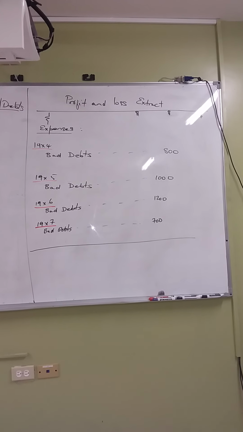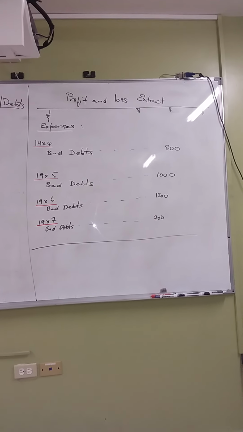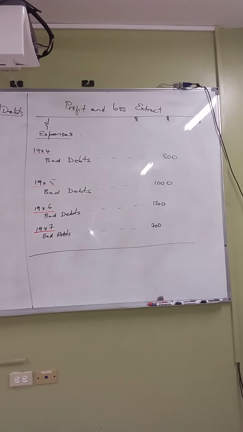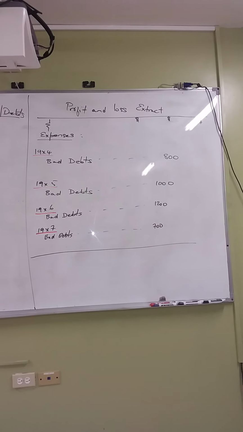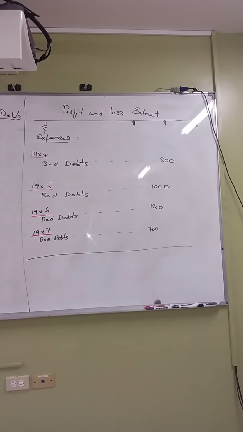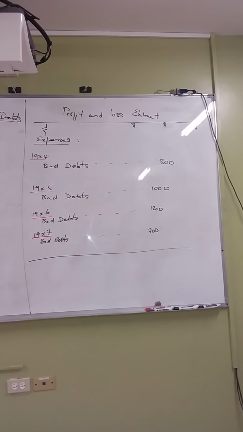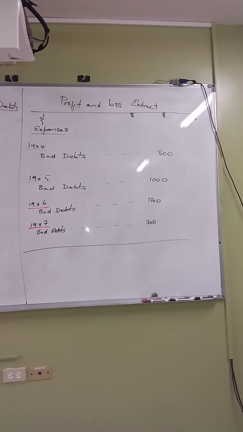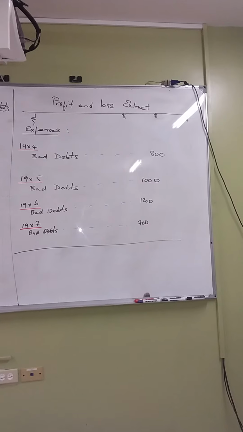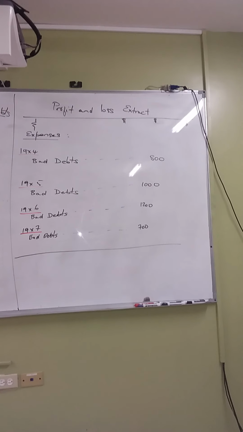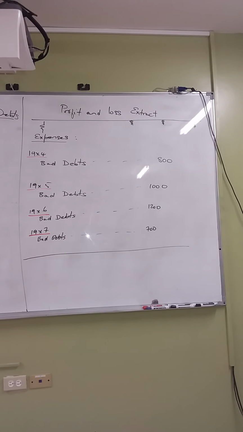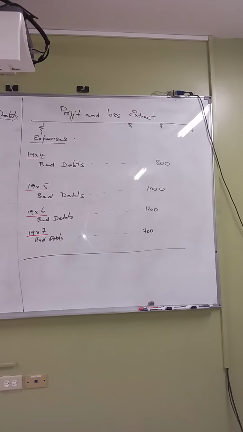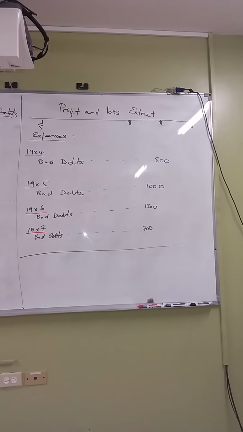But these are one of the adjustments, right? So for the year 1994, you would have just put in the bad debts, and the amount was $800. For 1995, bad debts, 1,000. For 1996, bad debts, 1,200. And for 1997, bad debts, 700, right? So all you need to do is just take those figures from your bad debts account and insert them in your trading profit and loss account, right? That's all you need to do, and that takes care of that.